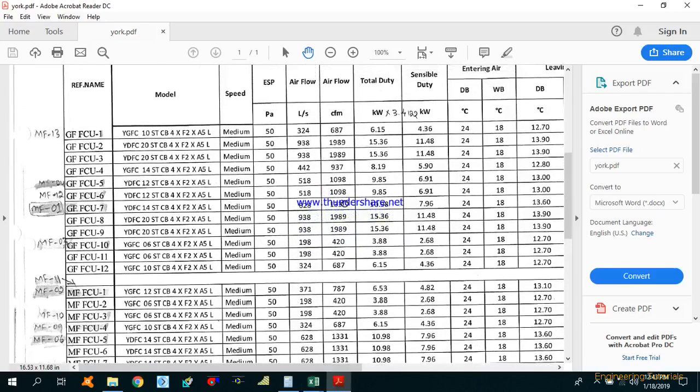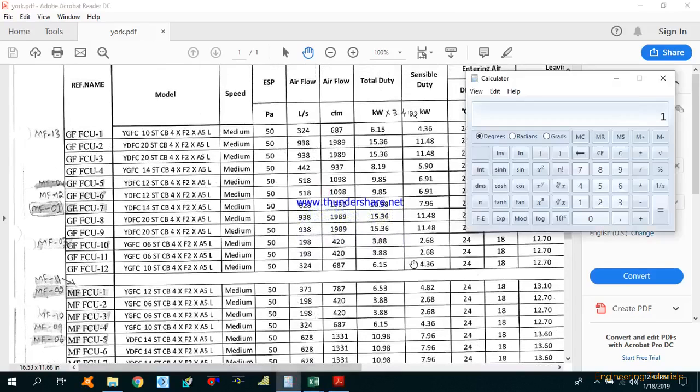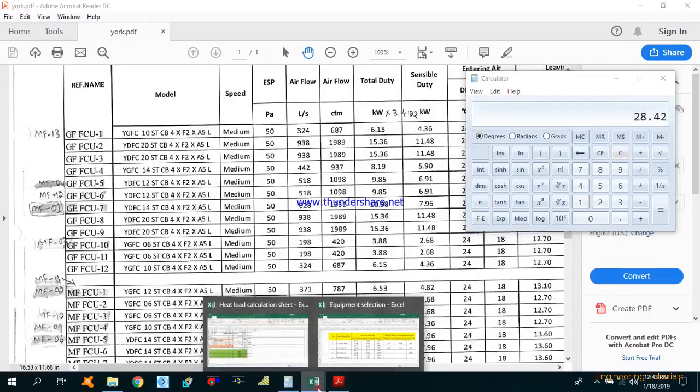As we have seen, 938, that is FCU2, total duty is 15.36, plus we have selected FCU1 2 quantities, that is 371 liters per second, and its total duty is 6.53. 2 times we have selected 2 machines, so total 28.4 total duty kilowatt, 28.42.